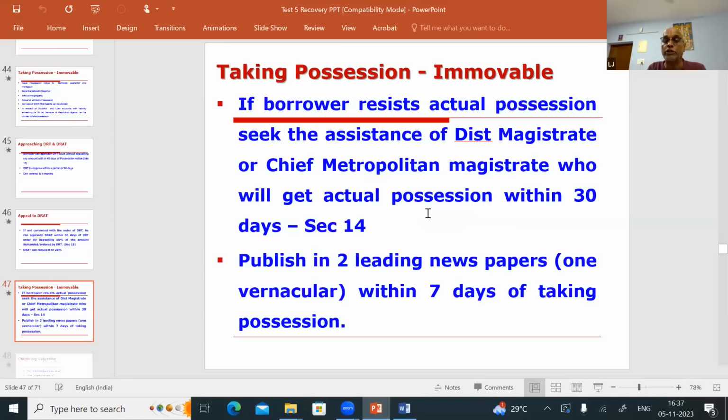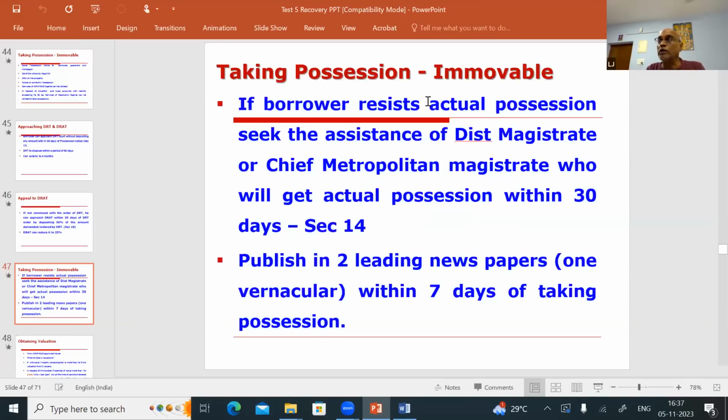Now, next question, next slide. So if the borrower, I told you about actual possession, no? If the borrower recedes actual possession, seek the assistance of the district magistrate or chief metropolitan magistrate who will get actual possession within 30 days. As per which section? Section 14. So section 13.2, section 13.4, section 17, section 18, section 14, all those sections are relevant to the SARFAESI. They are asking in the exam.